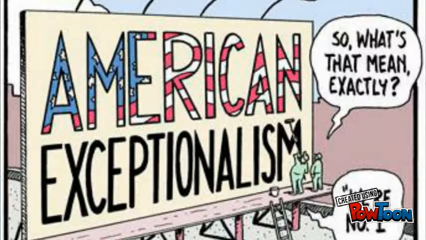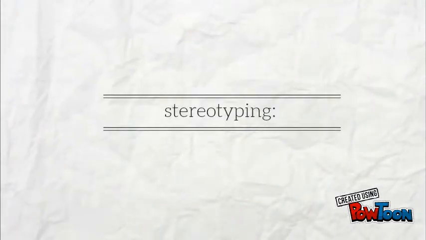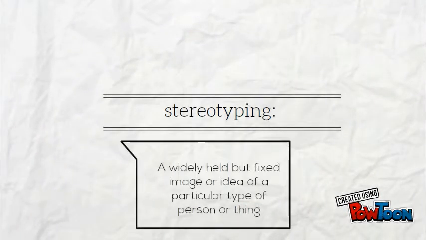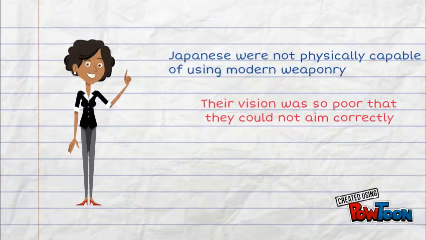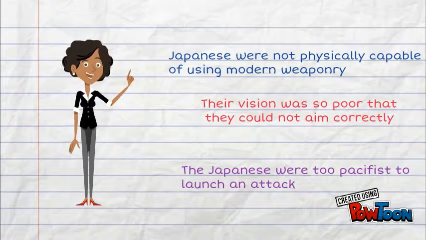The United States also believed that its own vessels and militia were so much more advanced than Japan's that the chance of an attack was slim to none. It would not dare take on the might of the United States military. Stereotyping was also a factor when evaluating Japan's military capabilities. There was a widely held stereotype that Japanese goods were of an inferior quality, and this carried over to their military. Stereotyping also played a role in this scenario, as the believed physical stereotypes of the Japanese people further added to the United States' overconfidence that Japan would not attack.